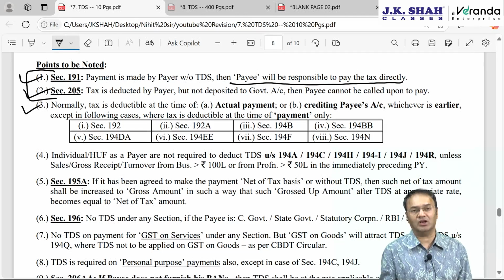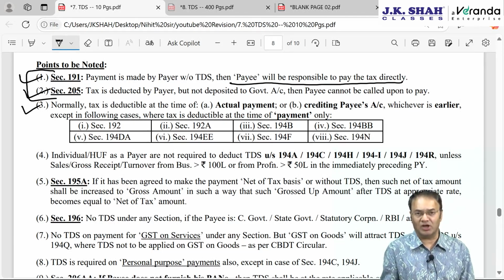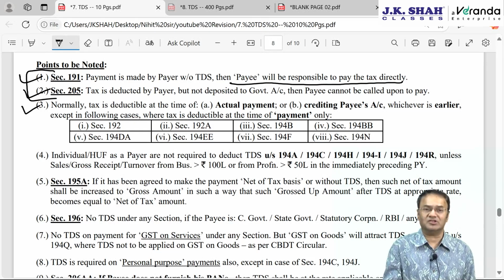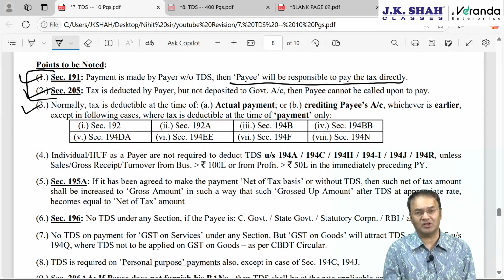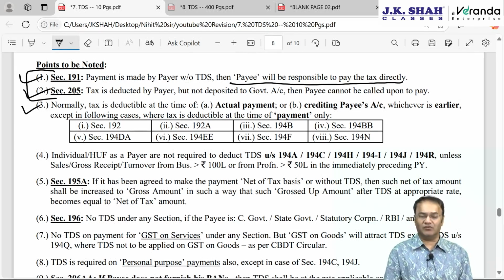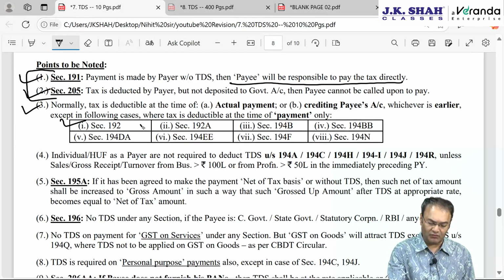TDS is to be deducted at the time of actual payment only, which we have already discussed at the appropriate places. First is section 192 salary, second is 192A EPF account withdrawal, third is 194B, winning from lottery, crossword puzzle, card game or gambling betting, next is 194BB, winning from horse race.